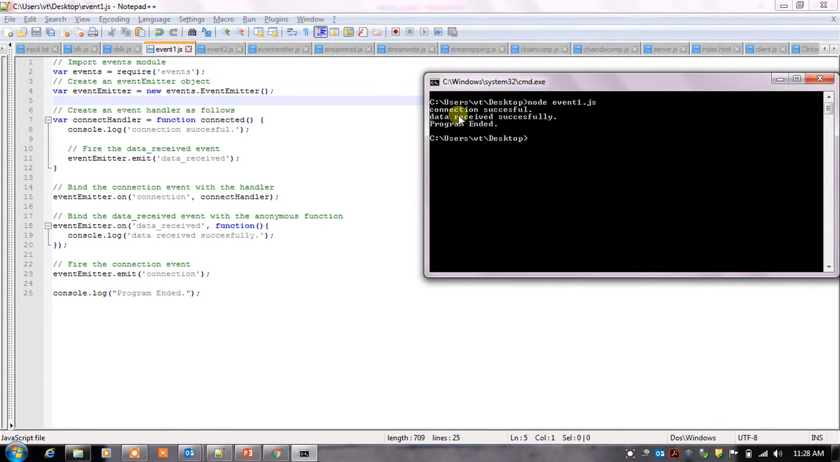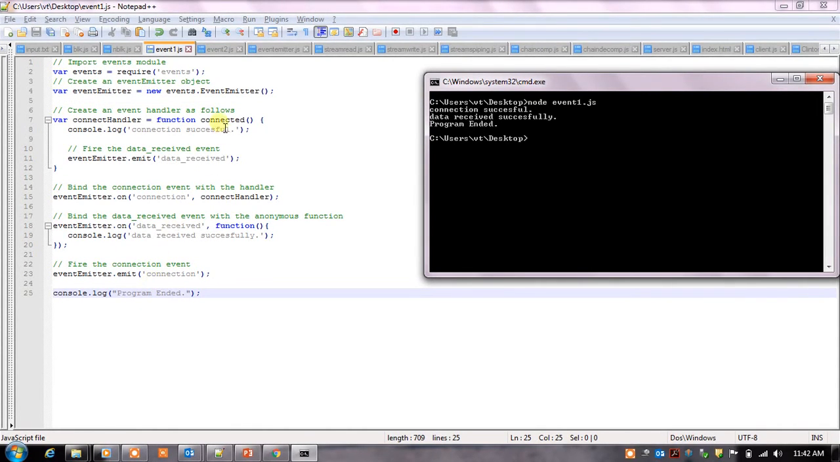We can see that appropriate statements are printed onto the console. When the connection event is fired, this function is executed because the connect handler is associated with the connection event. In the connected function, the connection successful statement is printed. We can see in the command prompt that the connection successful statement is printed.